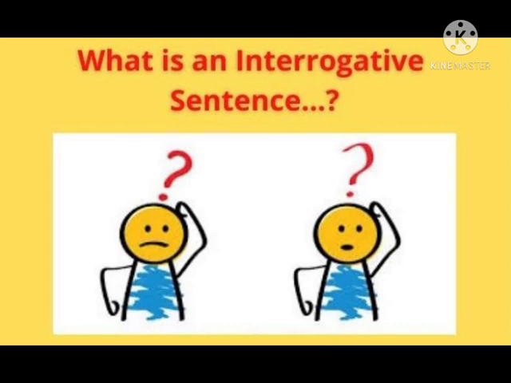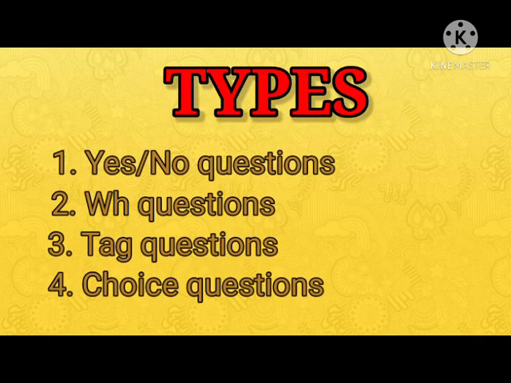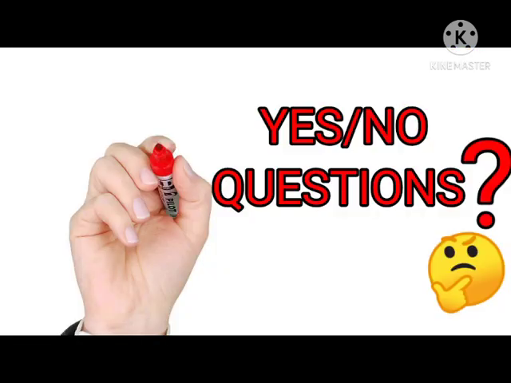in a question mark. Now, these interrogative sentences are further divided into 4 kinds. What are these 4 kinds? First is yes and no questions. Second, WH questions. Third, tag questions. And fourth, choice questions. Now, let me explain you what is yes or no questions.